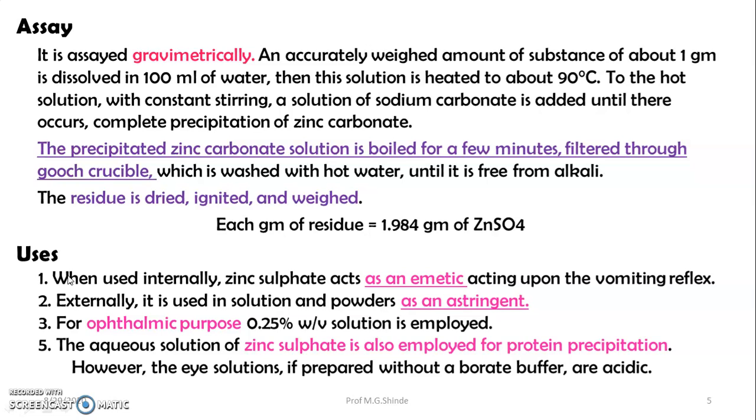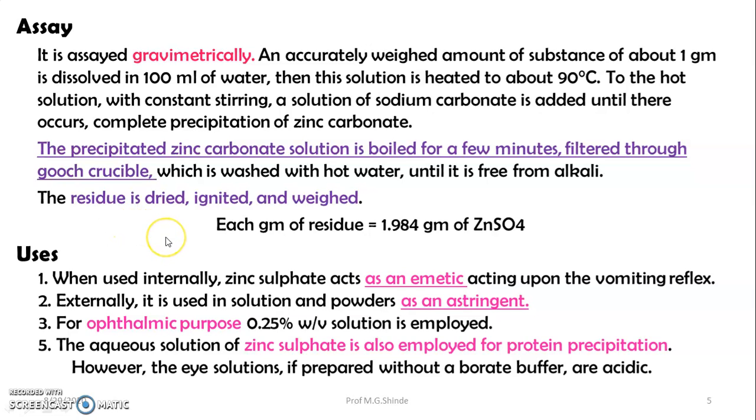To the hot solution, with constant stirring, sodium carbonate solution is added until there occurs complete precipitation of zinc carbonate. The precipitated zinc carbonate is boiled for a few minutes, filtered through a gooch crucible, and washed with hot water until it is free from alkali. The residue is dried, ignited, and weighed. Each gram of residue is equivalent to 1.984 gram of zinc sulfate.